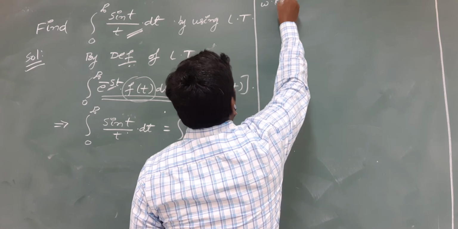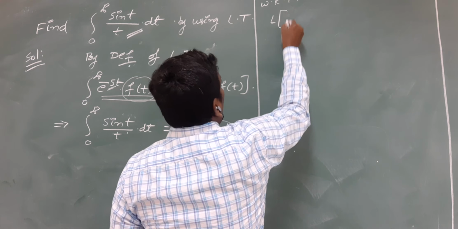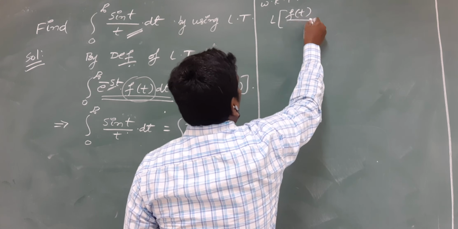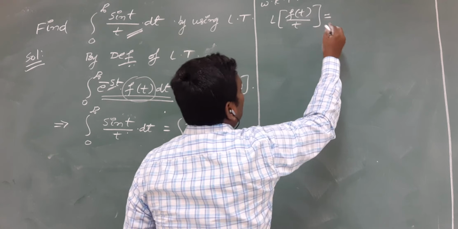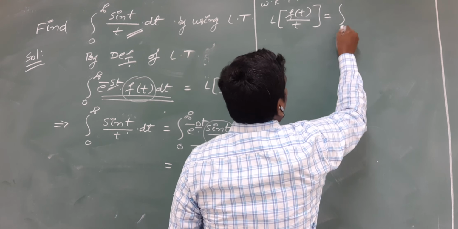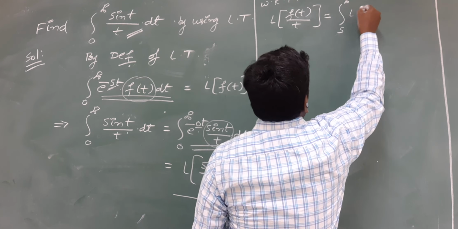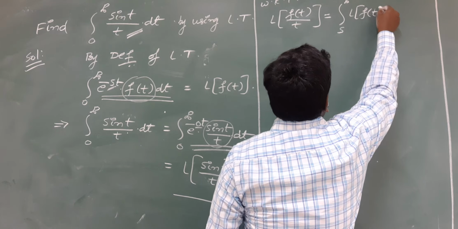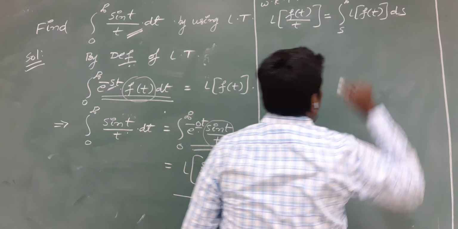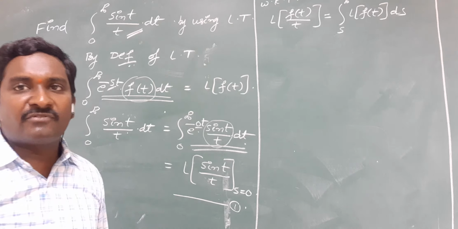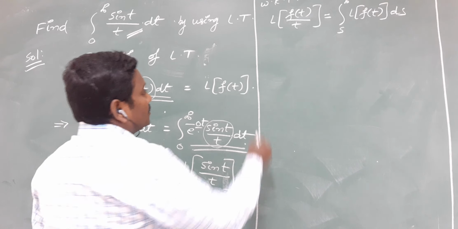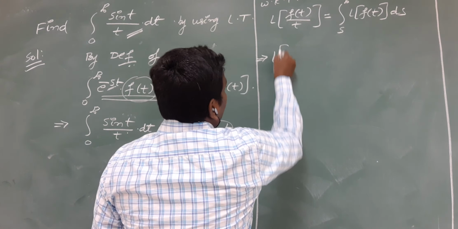We know that L of f of t by t, by the division rule, is equal to the integral from s to infinity of the Laplace transformation of the numerator into ds. We should take the integration of L of f of t with respect to s. So replace the values.